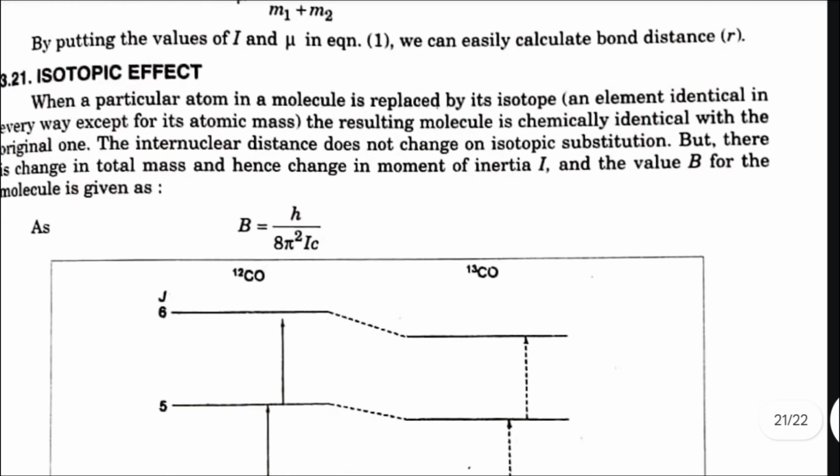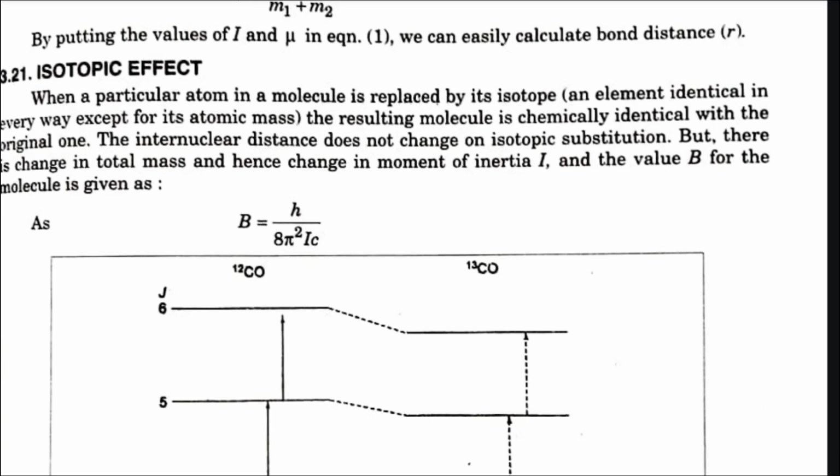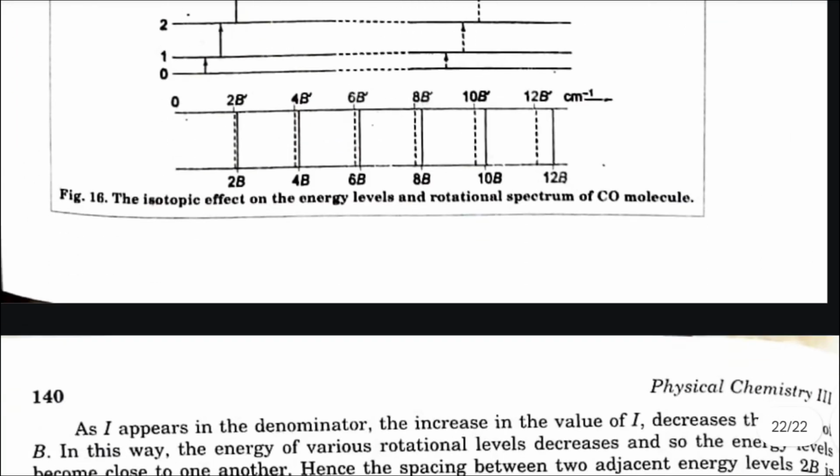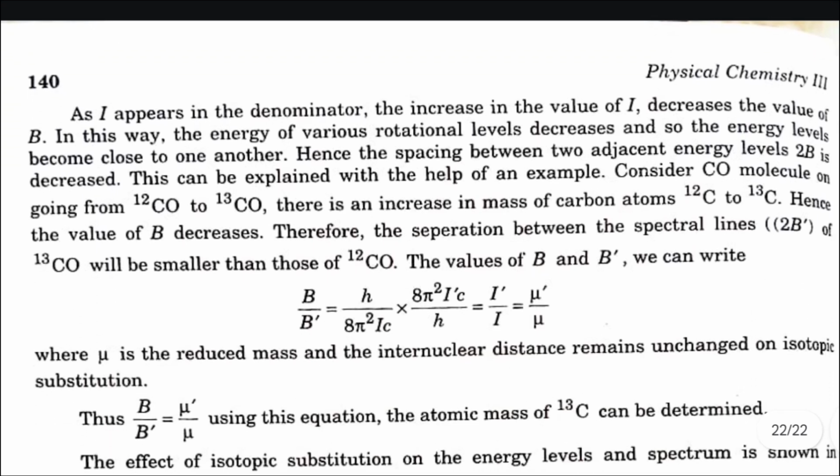3.21 Isotopic effect. When a particular atom in a molecule is replaced by its isotope, the resulting molecule is chemically identical with the original one. The internuclear distance does not change on isotopic substitution, but there is change in total mass and hence change in the moment of inertia I and the value B for the molecule. As I appears in the denominator, the increase in the value of I decreases the value of B. In this way, the energy of various rotational levels decreases and so the energy levels become close to one another. Hence, the spacing between two adjacent energy levels, 2B, is decreased.